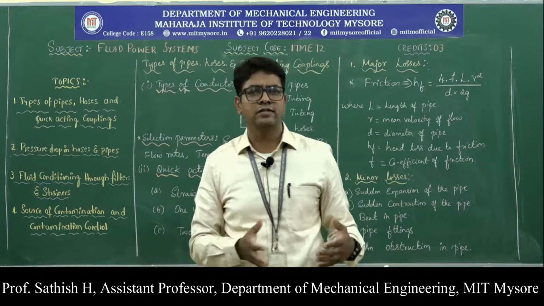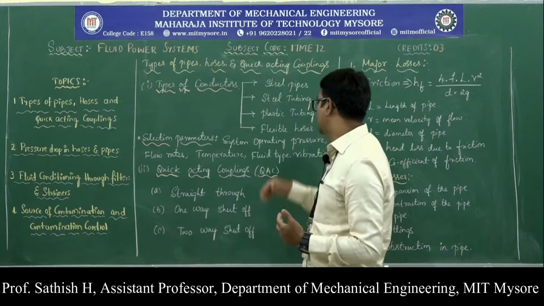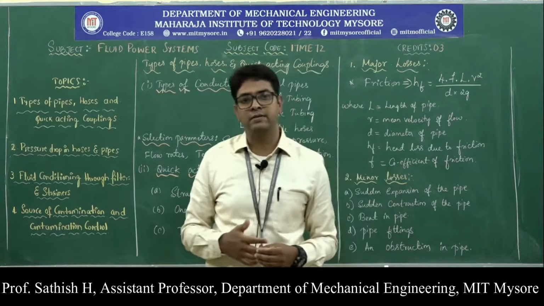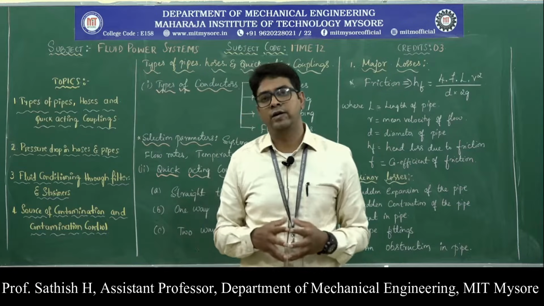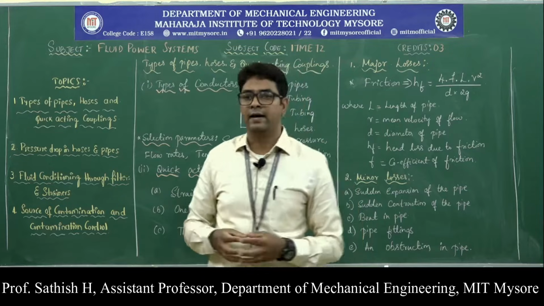In those cases you can go for steel tubes or steel piping. Then you have fluid type. Fluid type is also an important parameter, because some of the fluids can immediately react with the pipes.